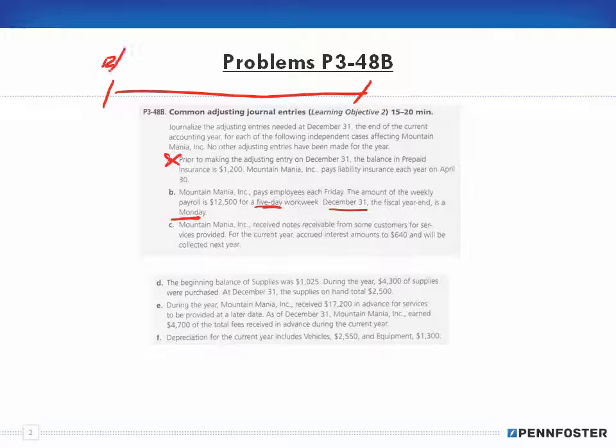This is December 31st, and this here is a Monday. Then we have Tuesday, Wednesday, Thursday, and Friday, which ends up being in the next year. Remember, this is 1-1, this is 1-2, 1-3, 1-4. This is Monday, this is Tuesday, Wednesday, Thursday, Friday.